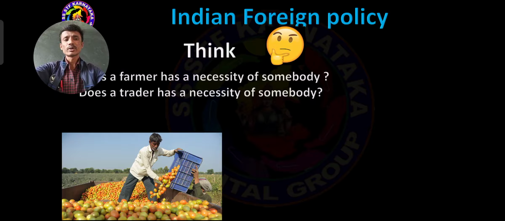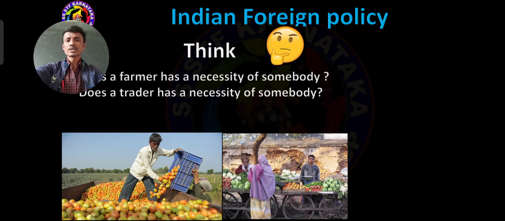Dear students, look at the picture. The first one is a farmer and the second one is a trader. Here the farmer depends upon the trader, and the trader depends upon the farmer.